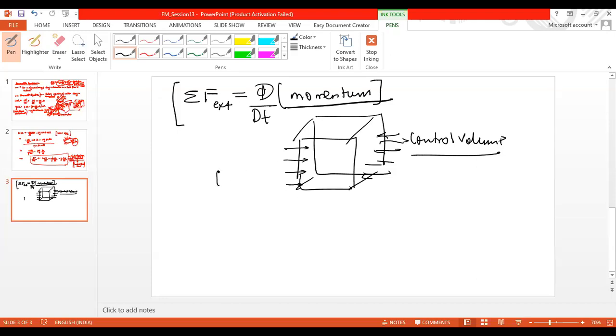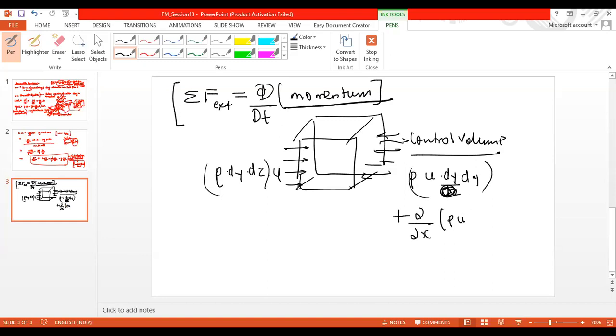The momentum at this plane is mass into velocity. Mass is rho dy dz, and velocity is u. So this is rho u dy dz, and here it will be rho u dy dz plus delta by delta x of rho u dy dz into dx. Very easy. So net momentum is this minus this, and this should be equal to the external force. Finally you will get the same equation.